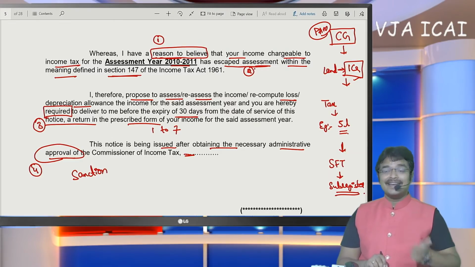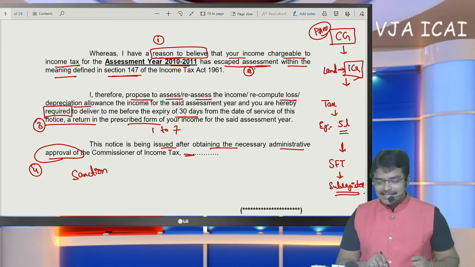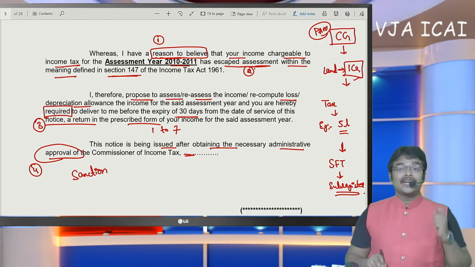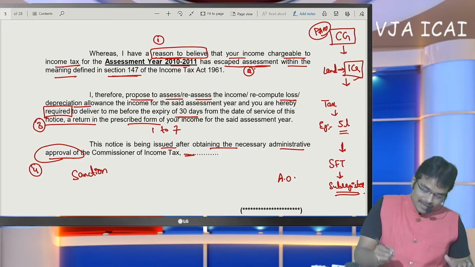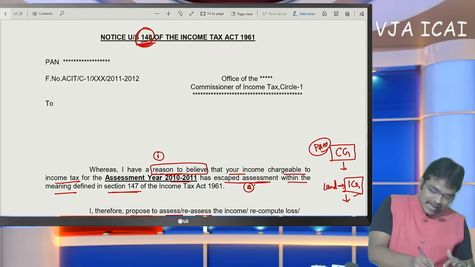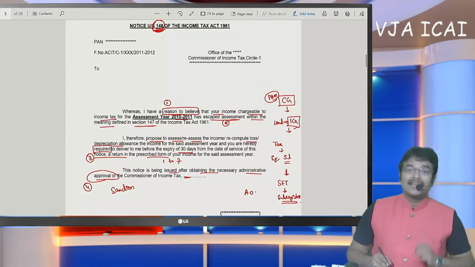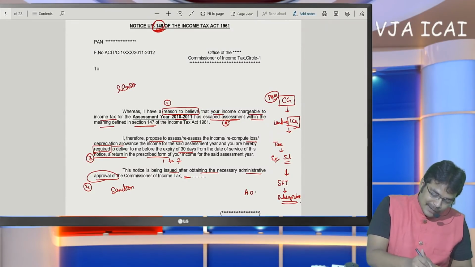This is not an agricultural land also. This is a normal vacant land sold by the SSE where capital gain has arisen, but the SSE has not disclosed it in the return of income. Now, if the scrutiny time limit expires, the AO can issue a notice under section 148. But the assessing officer should have reason to believe.